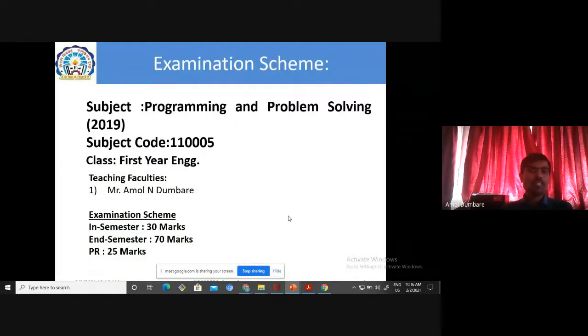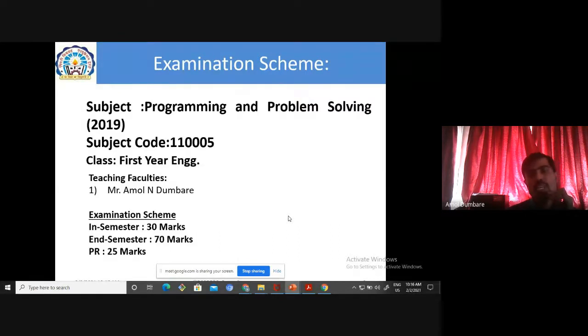Now the examination scheme for this subject, programming and problem solving. This subject came in the 2019 pattern, only last year. Previously, for programming, FPL1 and FPL2 subjects were there, fundamentals of programming language 1 and 2, where we covered C programming and C++ programming.